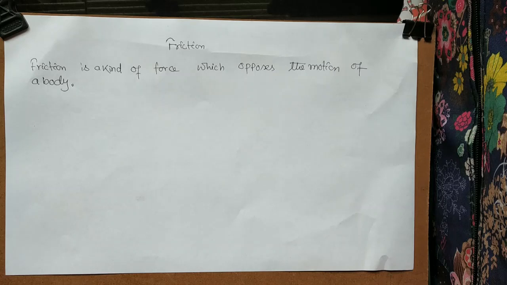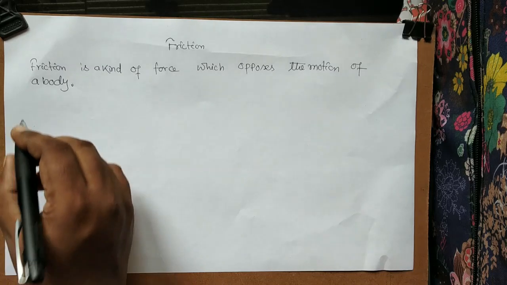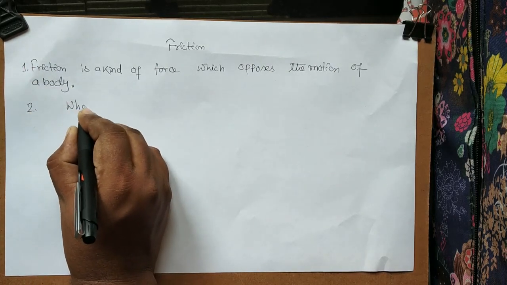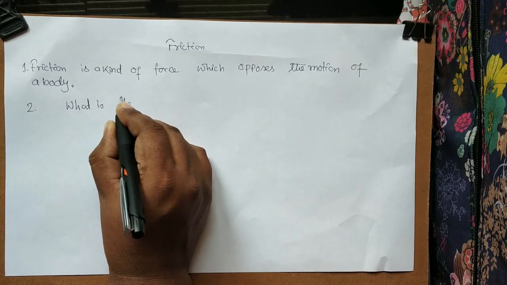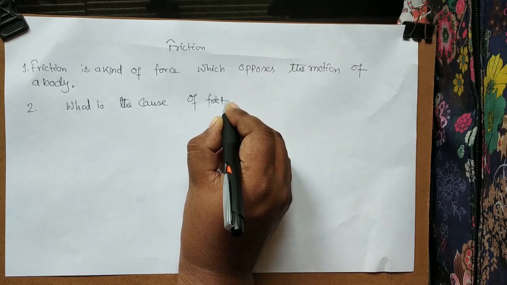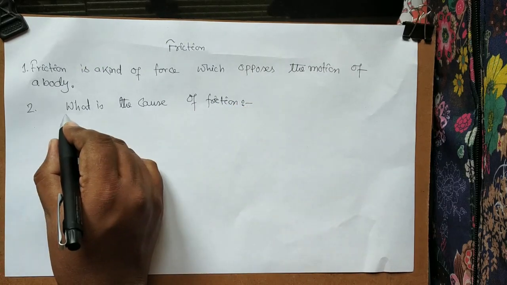So whenever anyone asks what is friction, that should be its definition: it is a force which opposes the motion of a body. Clear? And it slows down the speed of the body also. Now the second question has come: what is the cause of friction? Why is a body stopped, and what is the reason behind the friction?